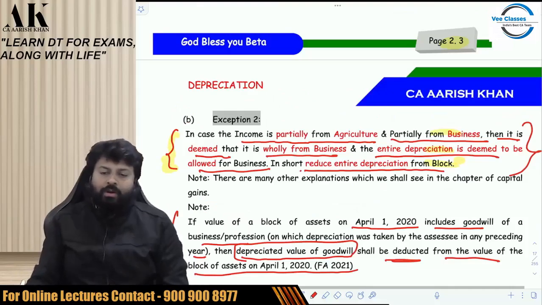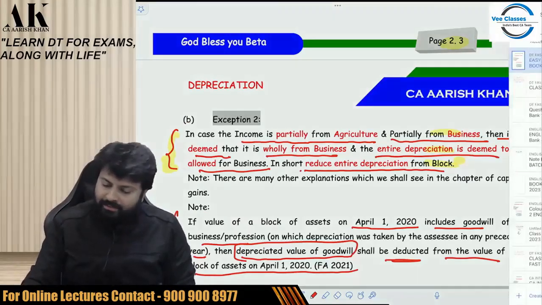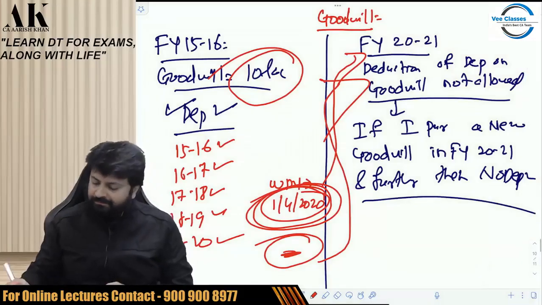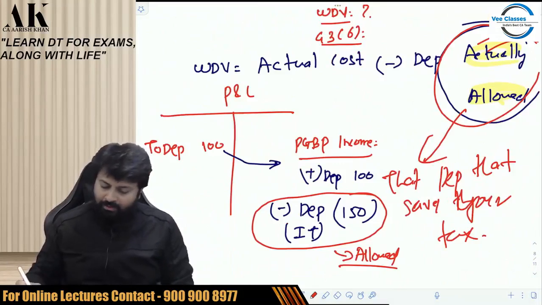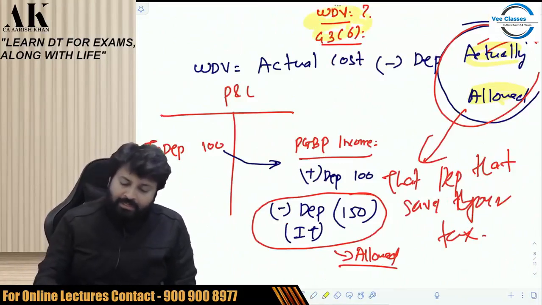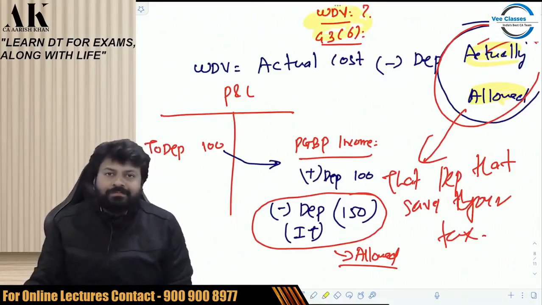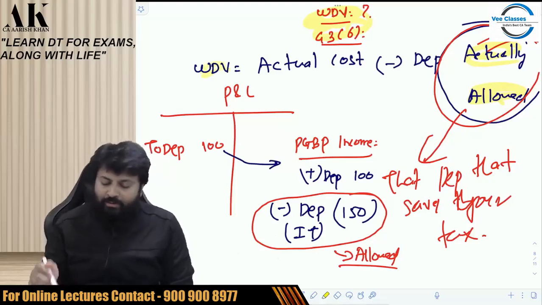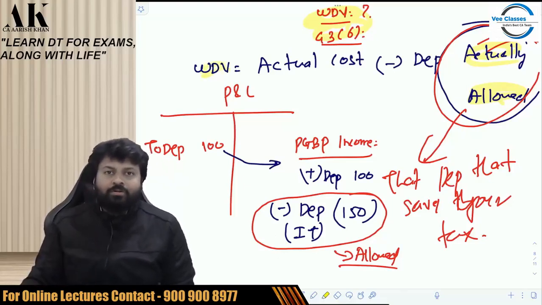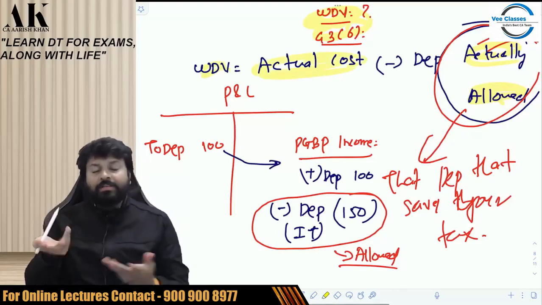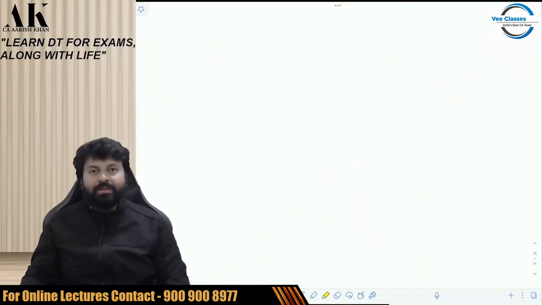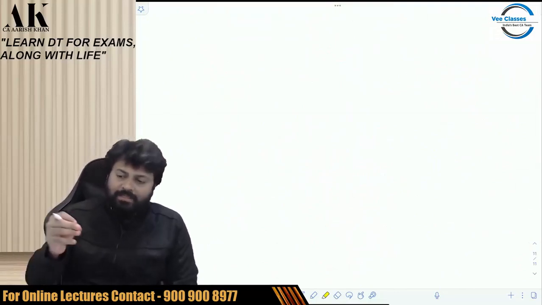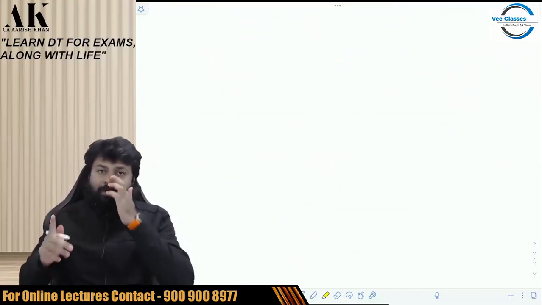So now let's go ahead with the next part. The next part is what? Pay attention, please. The next part is an extension of what we have started today. What we have started today was the WDV discussion. So the next part is WDV is equal to actual cost minus depreciation actually allowed. So the next part is, what is actual cost then? What is the definition of actual cost then? If WDV is actual cost minus depreciation actually allowed, then what is the actual cost?